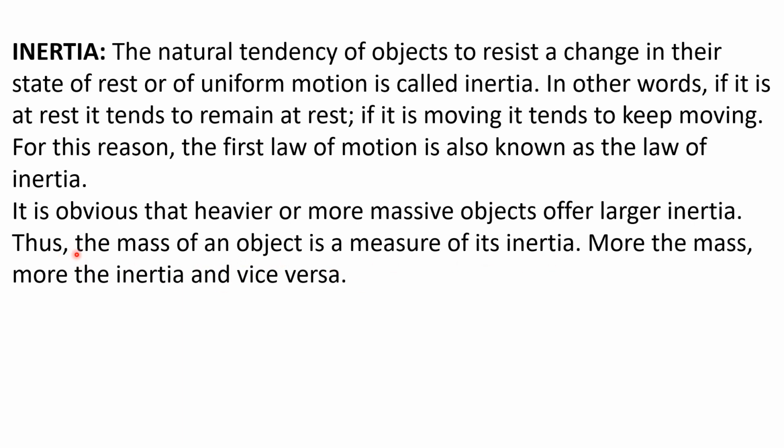Thus the mass of an object is a measure of its inertia. Note this line down too. The mass of an object is a measure of its inertia. More the mass, more the inertia, and vice versa. That is, lesser the mass, lesser the inertia; more the mass, more the inertia. Note this point down well too.